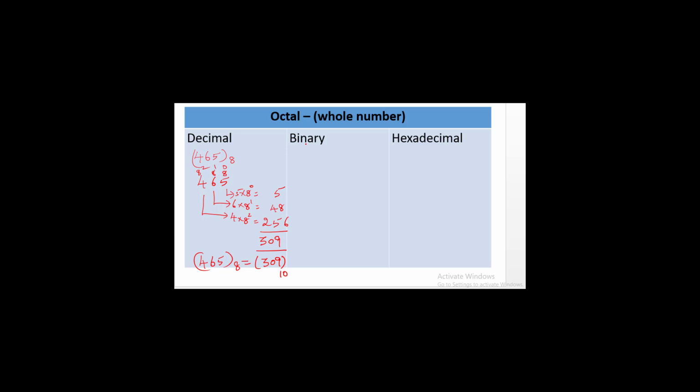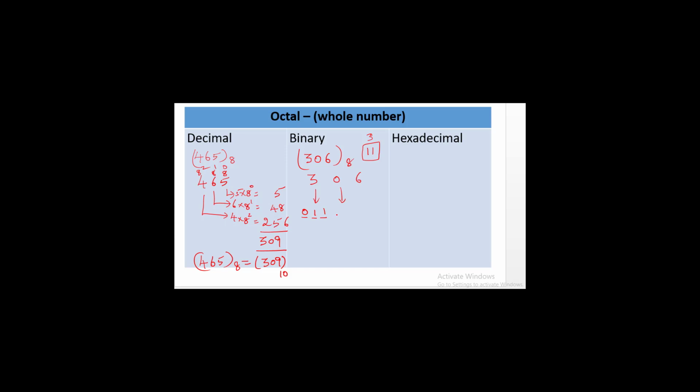For octal to binary, let me take one example, 306 to the base 8. I have to write 306 with 3 digits for each value. For value 3, I have to write the value in 3 digits. The binary value of 3 is 11, so in 3 digits I write 0, 1, 1.